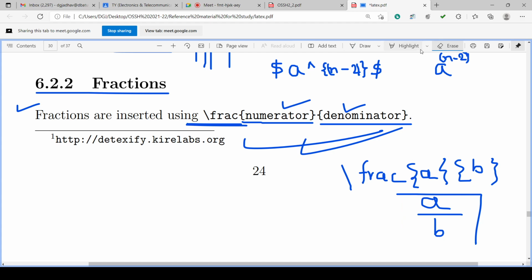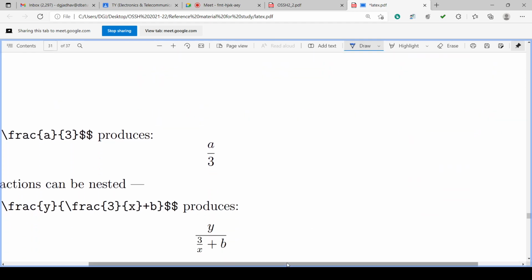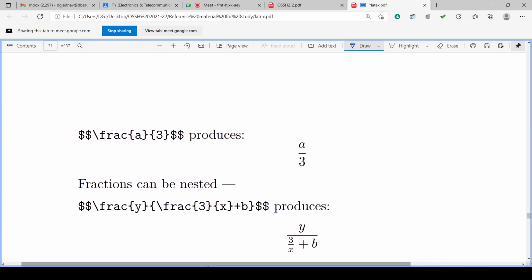Okay, it will appear in a PDF file. Okay, a by b. So examples we can write. If we are having double dollar, then it will write the equation on a new line. A separate equation line is allotted.